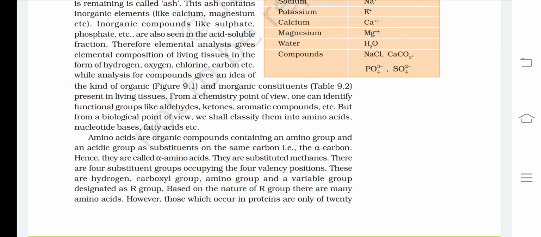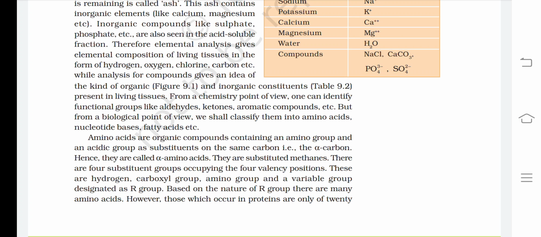From a chemistry point of view, one can identify functional groups like aldehydes, ketones, aromatic compounds, etc. But from a biological point of view, we should classify them into amino acids, nucleotide bases, fatty acids, etc. Amino acids are organic compounds containing an amino group and an acidic group as substituents on the same carbon, that is, the alpha carbon.